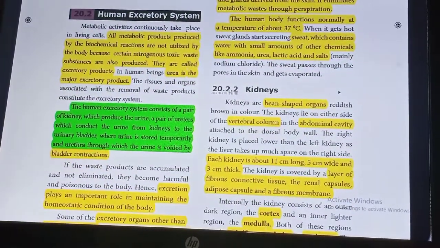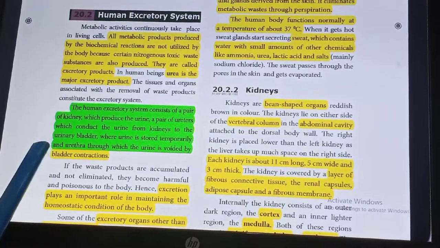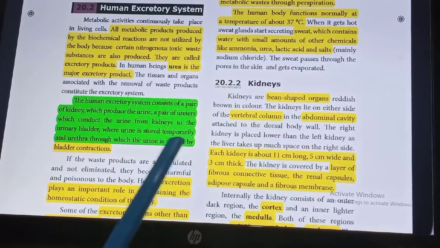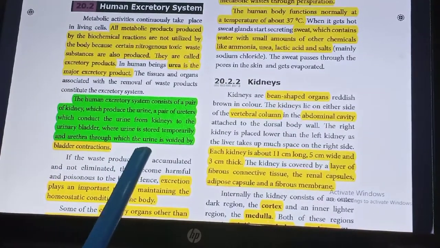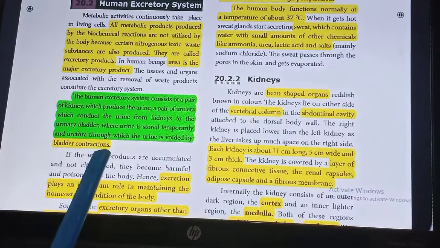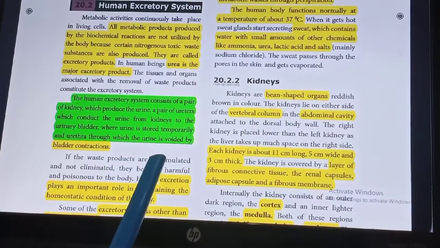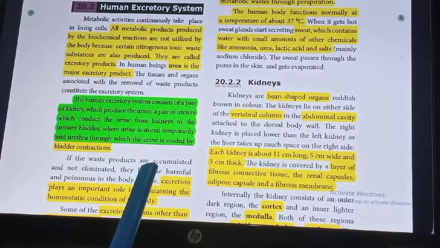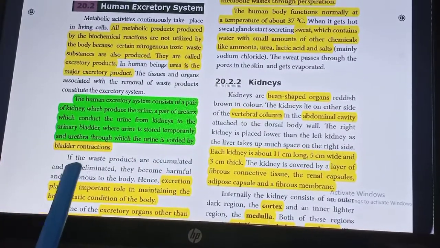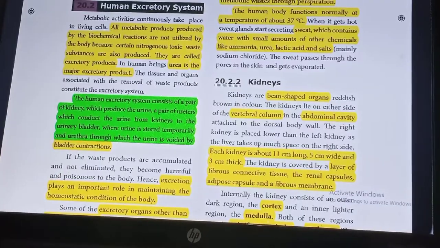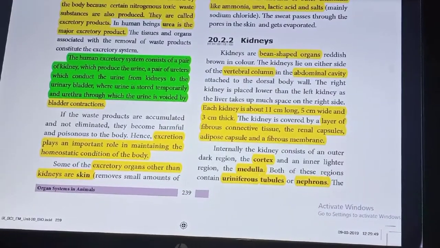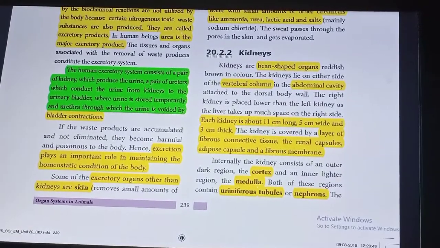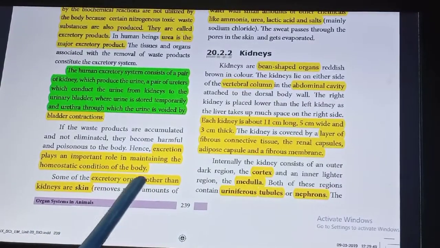The excretory system consists of a pair of kidneys which produce the urine, a pair of ureters which conduct the urine from the kidney to the urinary bladder where the urine is stored temporarily, and the urethra through which the urine is voided by bladder contractions. Excretion plays an important role in maintaining the homeostatic condition of the body.